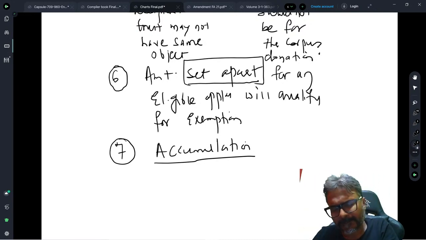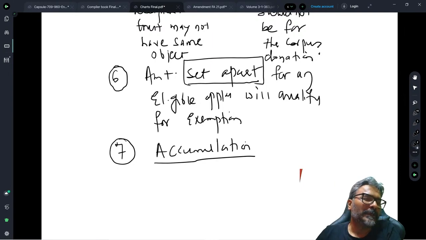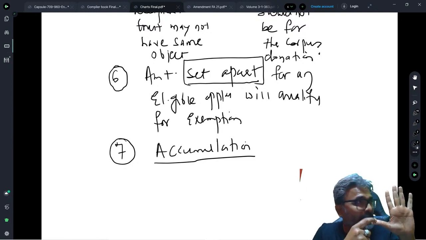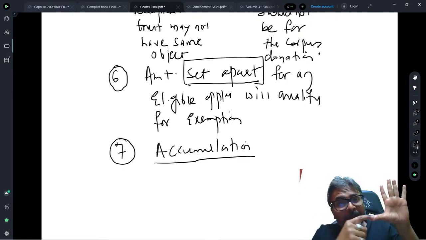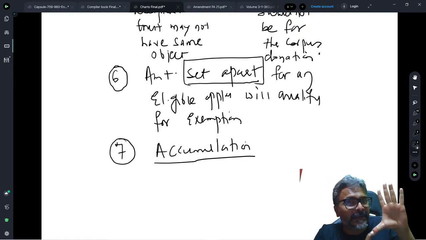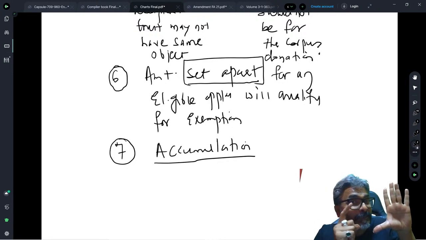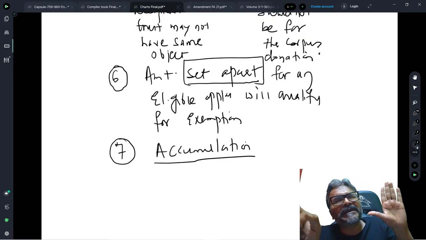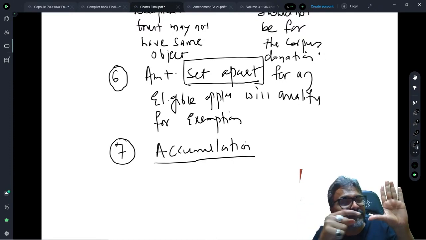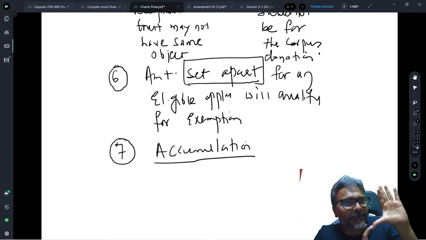Now, be careful. Students, the maximum period of accumulation is 5 years, and this is what these people have done. Students got confused. 5 years counting has to be done in which way? The current year, the year in which the income is earned, is also to be considered as a year of accumulation. Please take a note of this. The year in which you have earned the income is also the year which we will consider as the year of accumulation. So therefore, that year of income plus 4 more years.